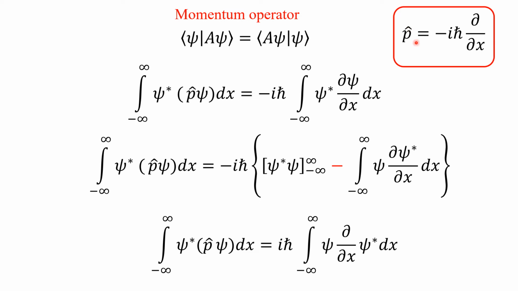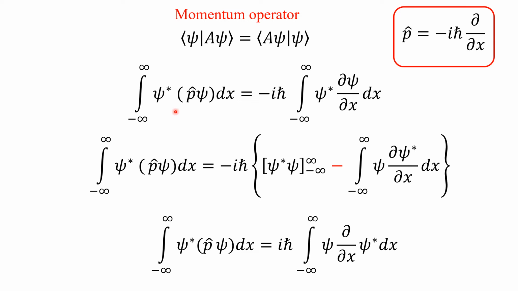By definition, P is equal to minus i h cross d over dx. So this is the definition for the momentum operator. Now I am introducing this momentum operator on the ket vector side of the basic definition of a Hermitian operator. This is the Dirac notation.